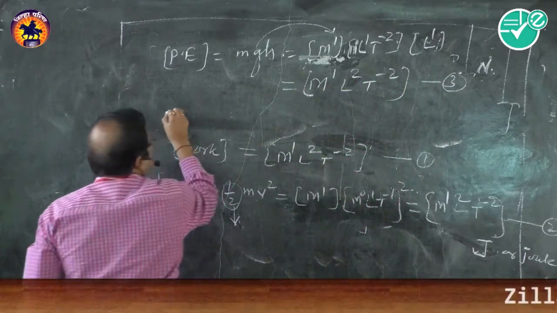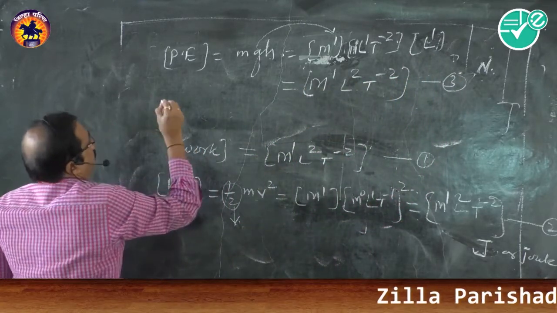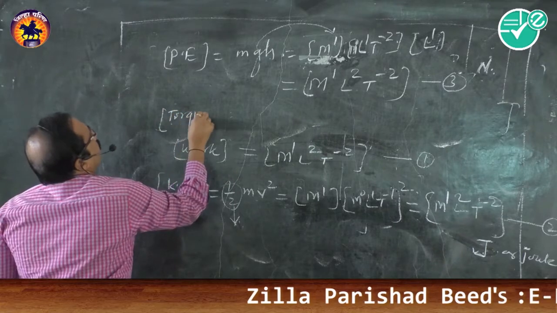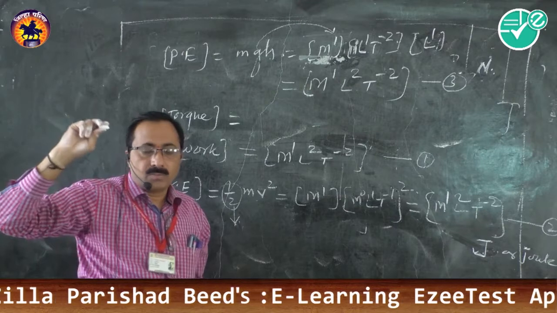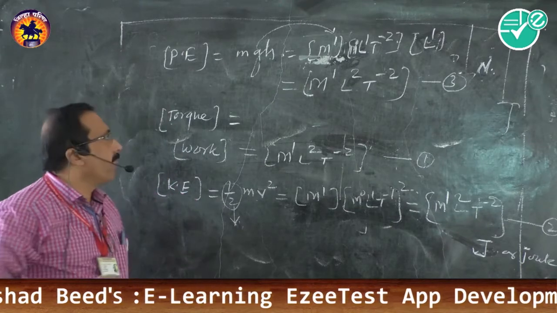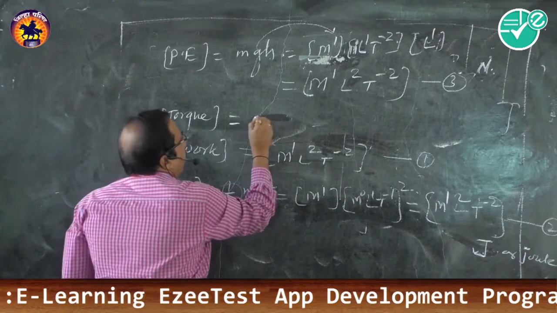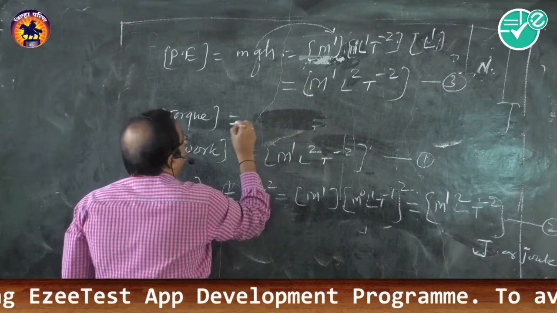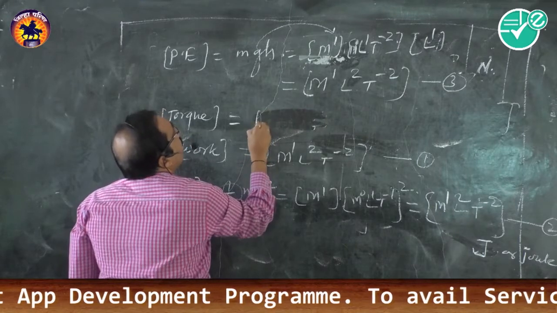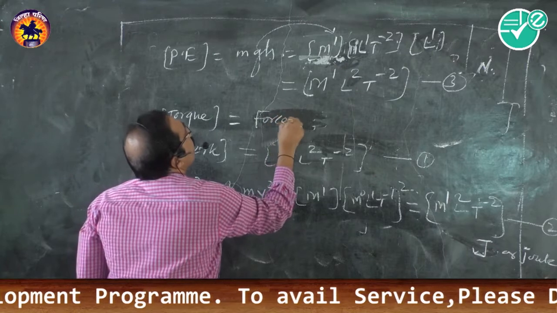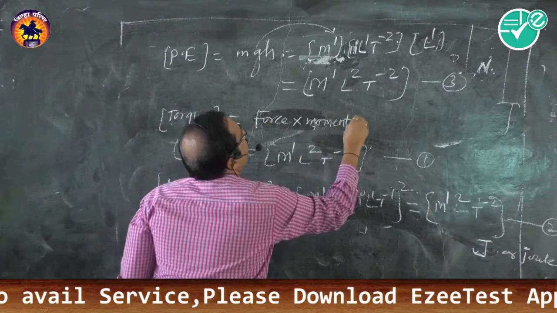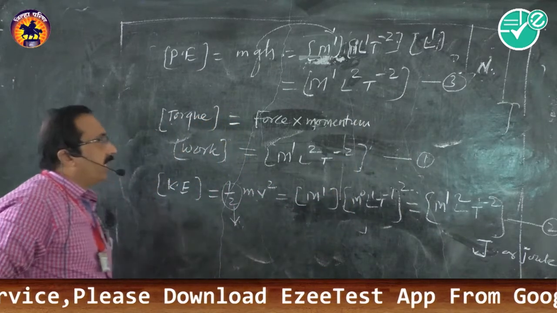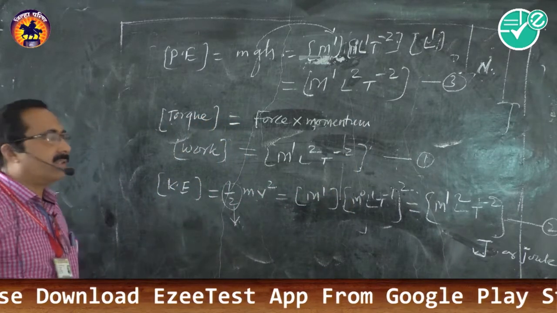And the fourth one, torque. So what is meant by torque? You have studied it in chapter 4, I think, in the 11th science. At the 9th level also we have studied it. Torque is equal to force into distance. Torque is required to rotate a body. Torque produces angular acceleration in the body.